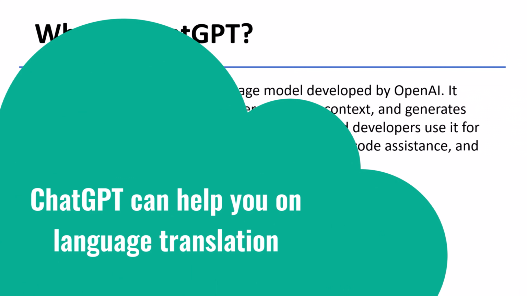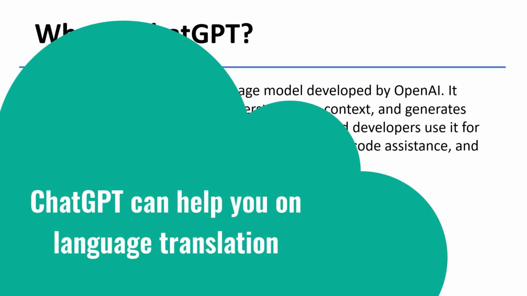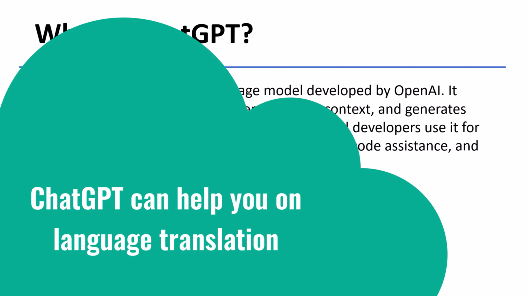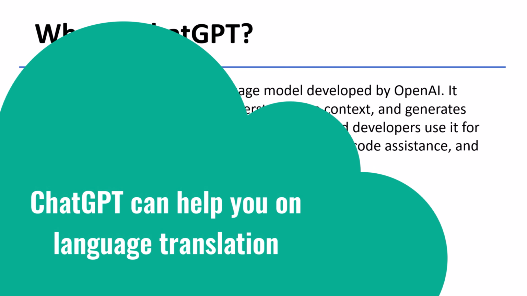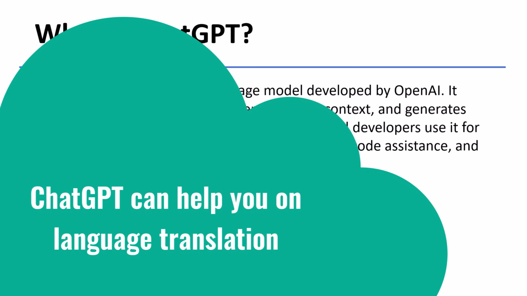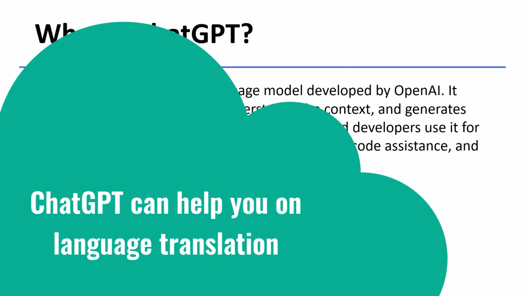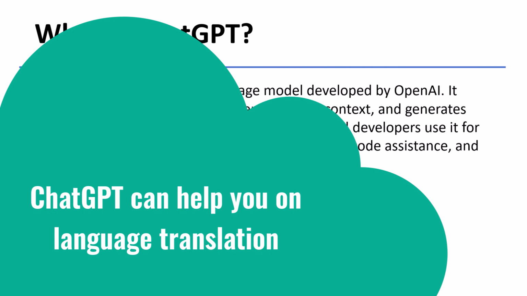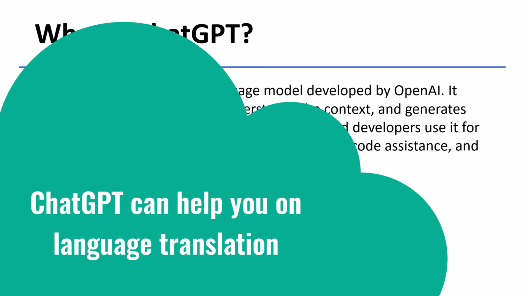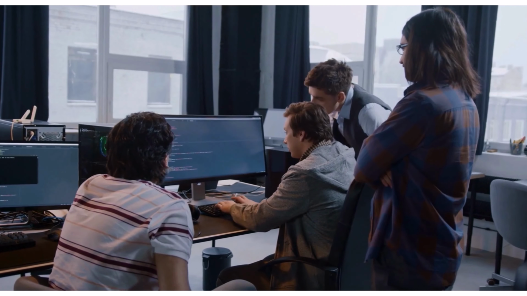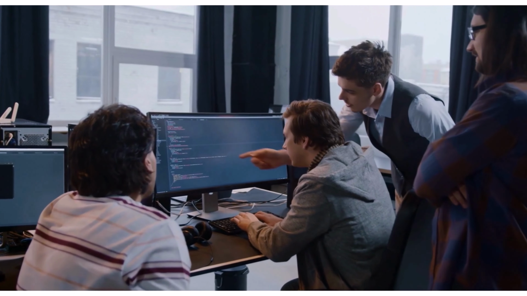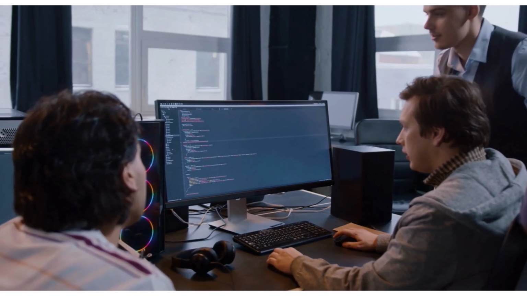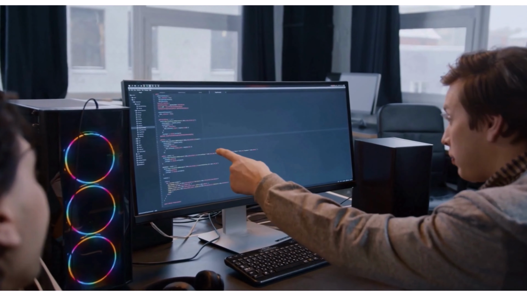If you want to translate one language into another language, you can take the help of ChatGPT as well. For example, if you want to translate English into Hindi, then ChatGPT can do that. If you want to translate English into Spanish or Japanese or Russian, ChatGPT can do that too. ChatGPT does a lot of stuff, and most of the people nowadays are using ChatGPT for their day-to-day work.